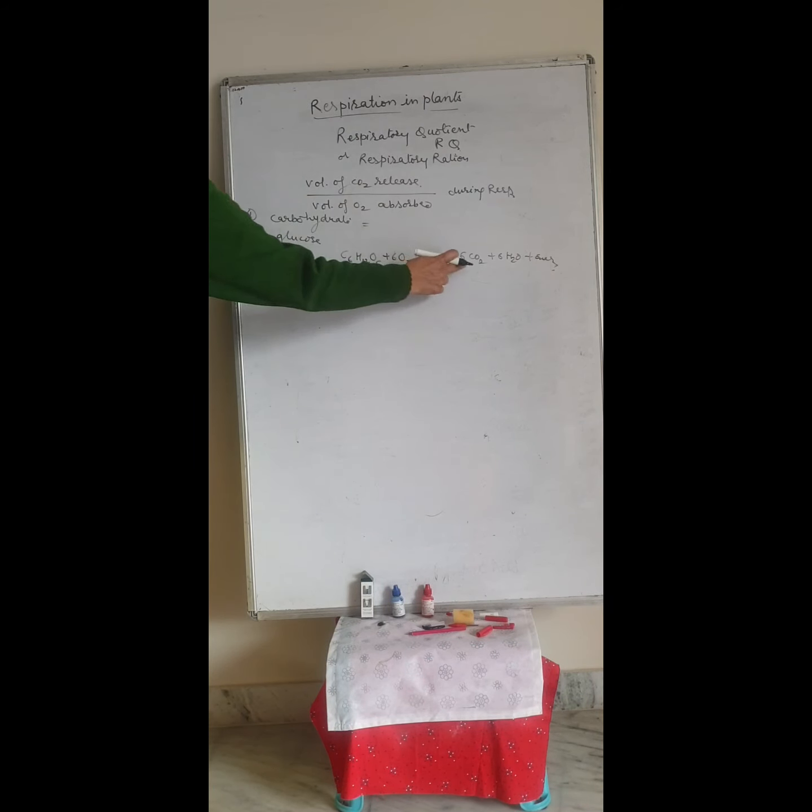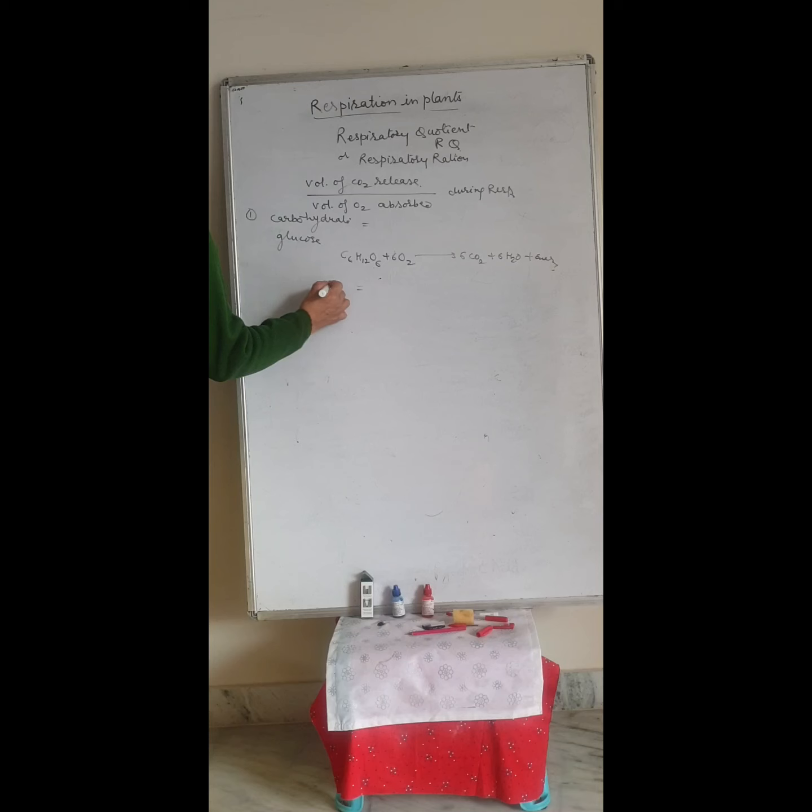The volume of CO2 released is 6 and the oxygen is 6, so the value is 1. It means if we take the carbohydrate, the RQ value is 1.